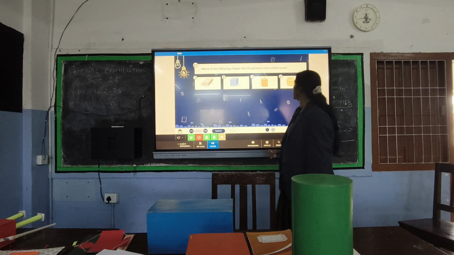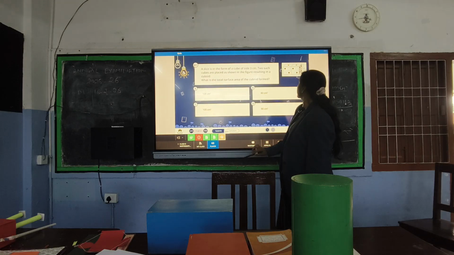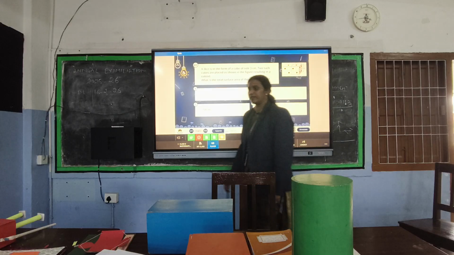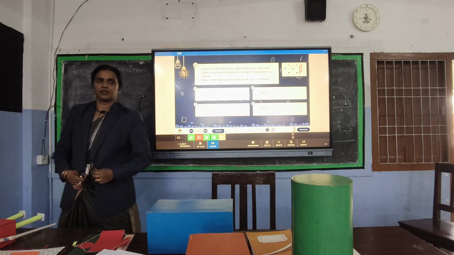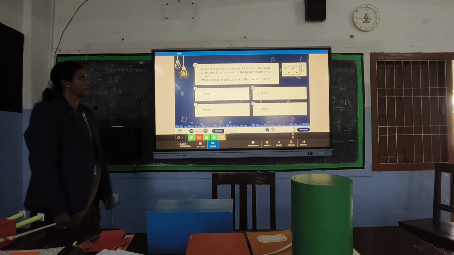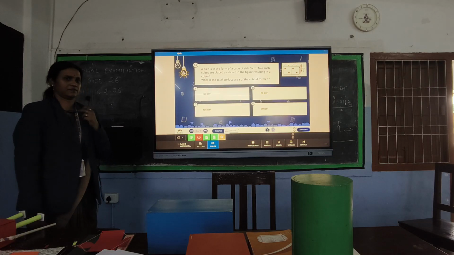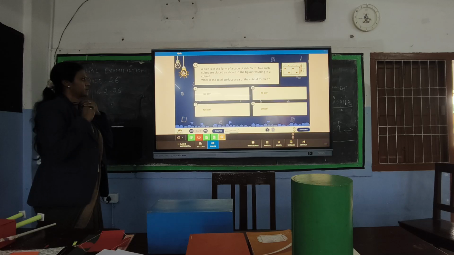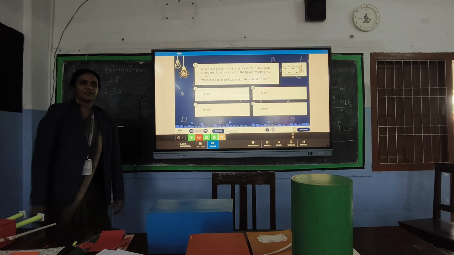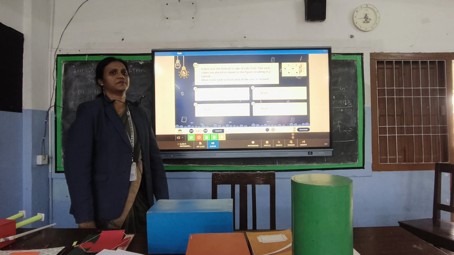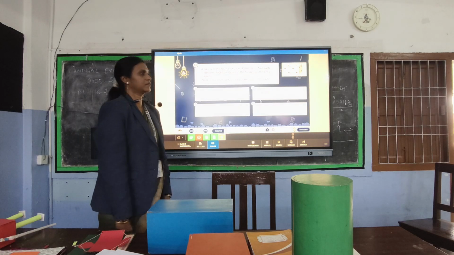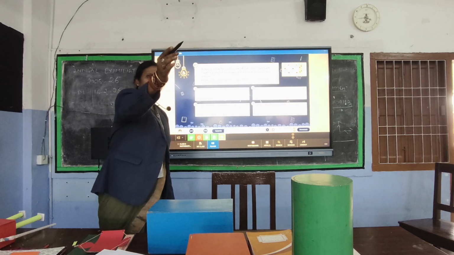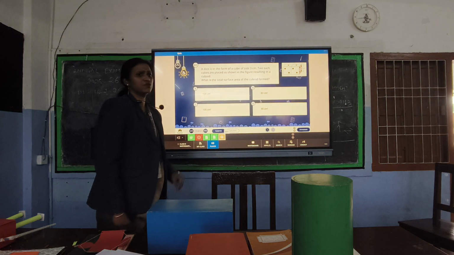Here is a quiz for you. Answer this question. Read the question carefully and then answer. You have to explain to me how you solve the question. Who will answer? Right, tell. It will be option D, 90 centimeters square. 90 centimeters square. You just tell me how he told the answer. What formula has he used here?